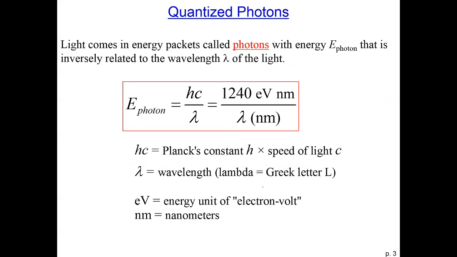So in order to calculate the energy of a photon, we can use that the energy of a photon is h, Planck's constant, times the speed of light c, divided by the wavelength. The speed of light divided by the wavelength is the frequency, so this is equivalent to what we did on the previous slide.